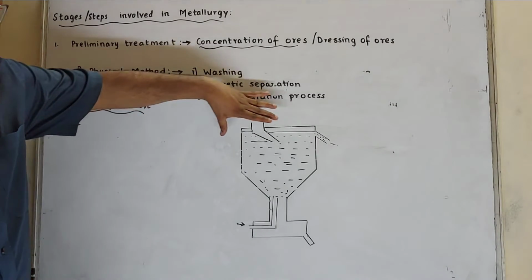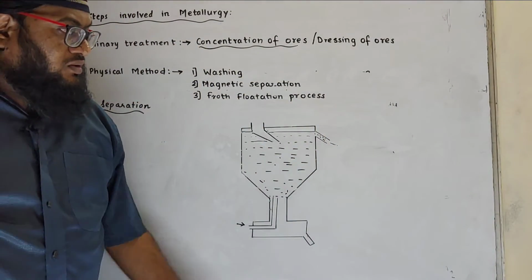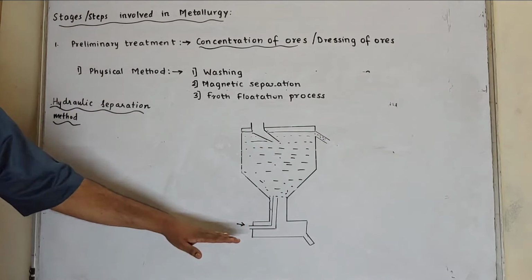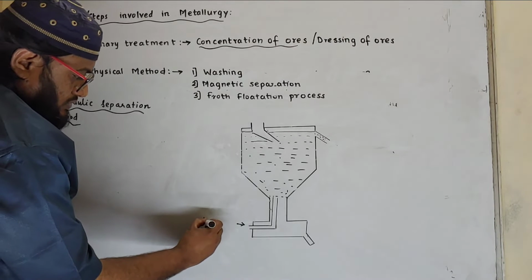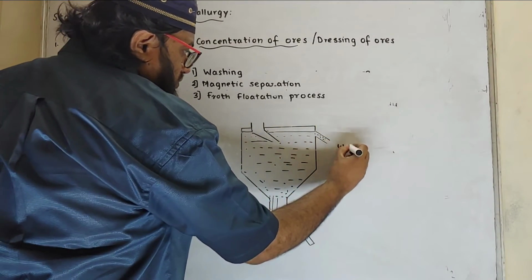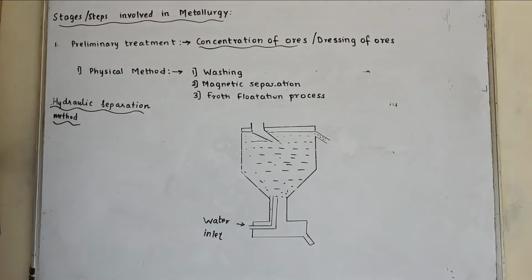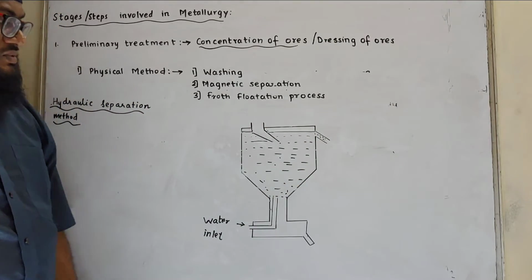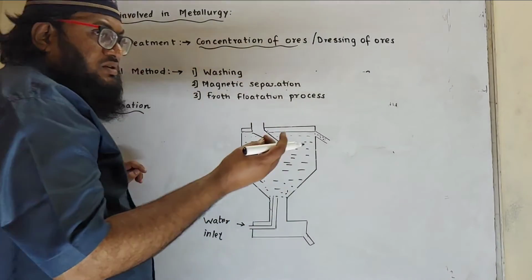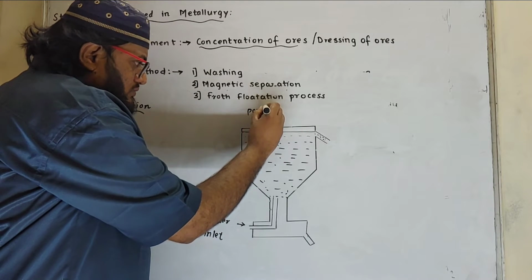In hydraulic separation method, there is a tank which is tapering at the lower end. There is one upper outlet and one at the lower side. There is an inlet for water. This is the water inlet and this is the upper water outlet. Now what happens over here? Powdered ore is introduced. It consists of a large tank. The large tank has water. Powdered ore, that is crushed ore, which contains metal compounds as well as gangue particles, is introduced from here.